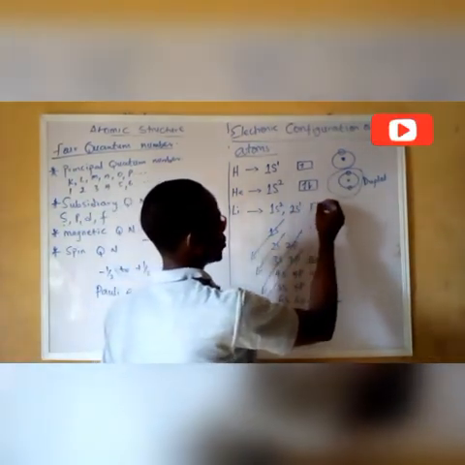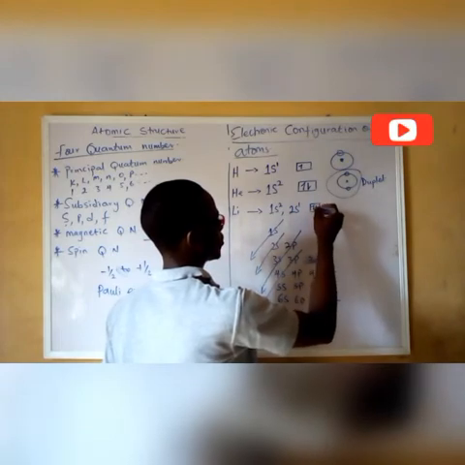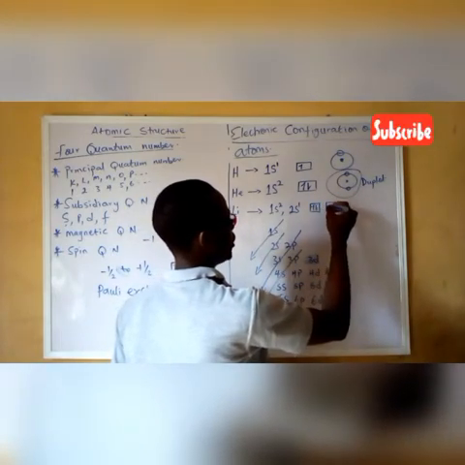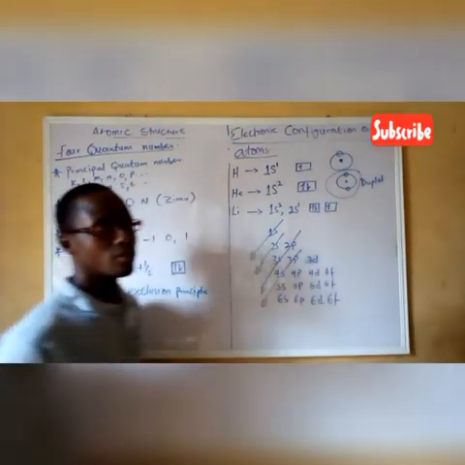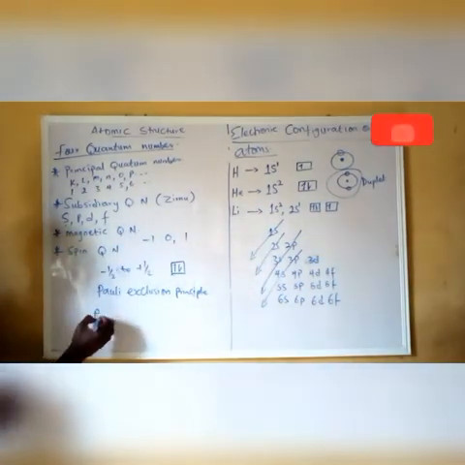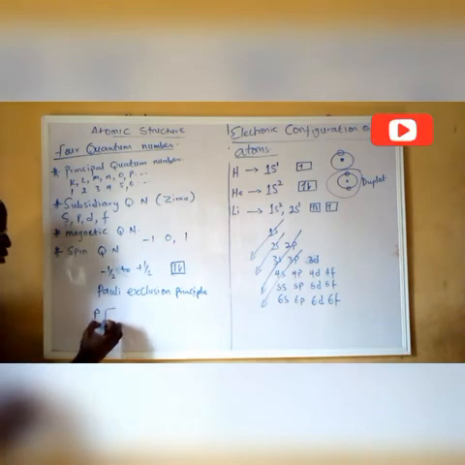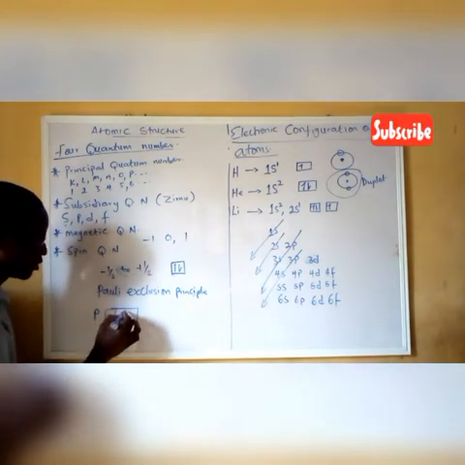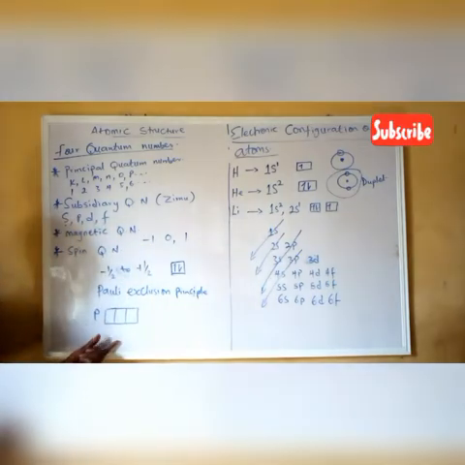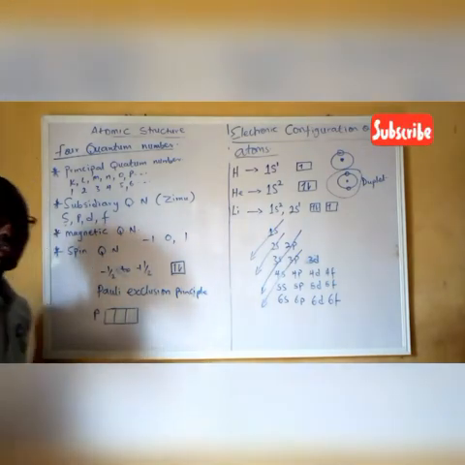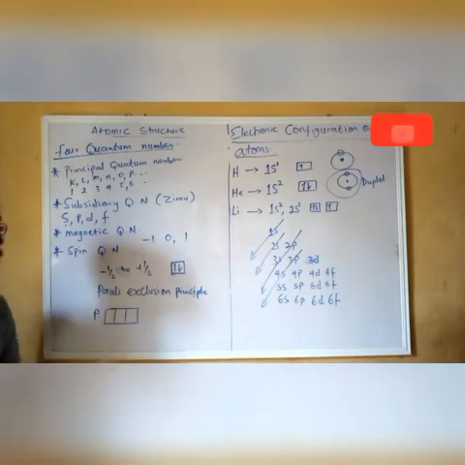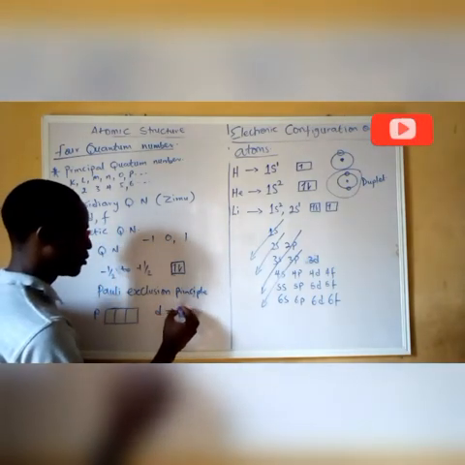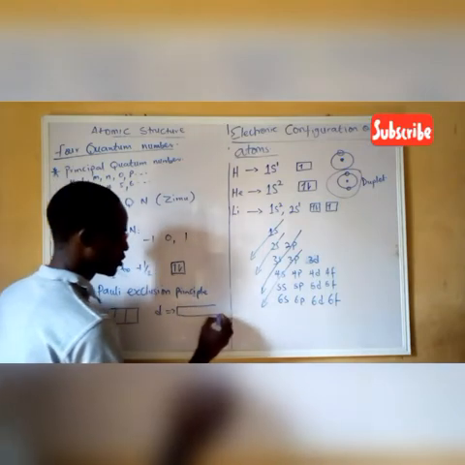So that showcases that what? Don't forget, s has only one orbital, but p can have 3 orbitals, meaning it can accommodate 6 electrons as 2, 2, 2 each. Then d has 5 orbitals, which can accommodate 10 electrons.